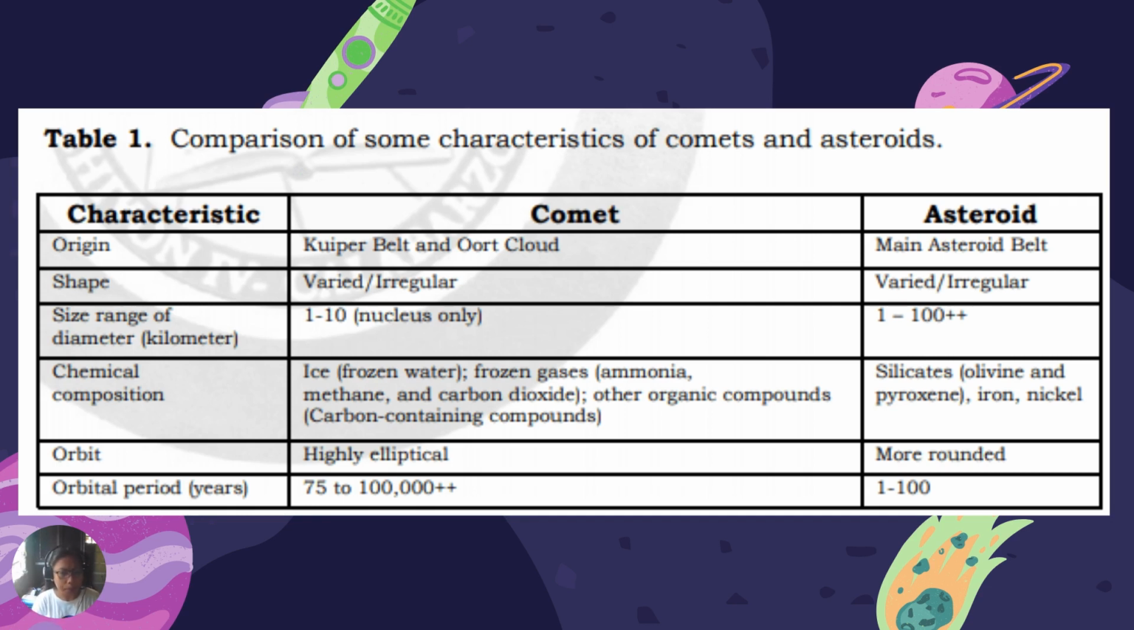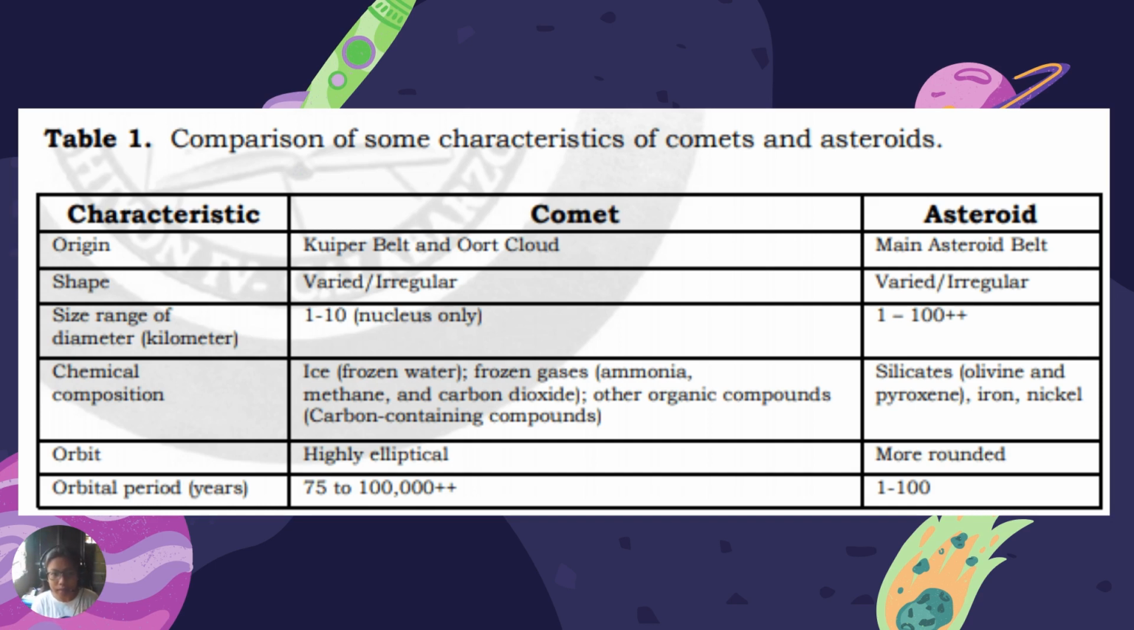Okay? And then, what about their chemical composition? Let us distinguish. The chemical composition of comets, they are icy. So, a while ago, we have defined that comets are icy bodies. Meaning, if they are made of ice, they are icy bodies, meaning they are made up of ice or frozen water.